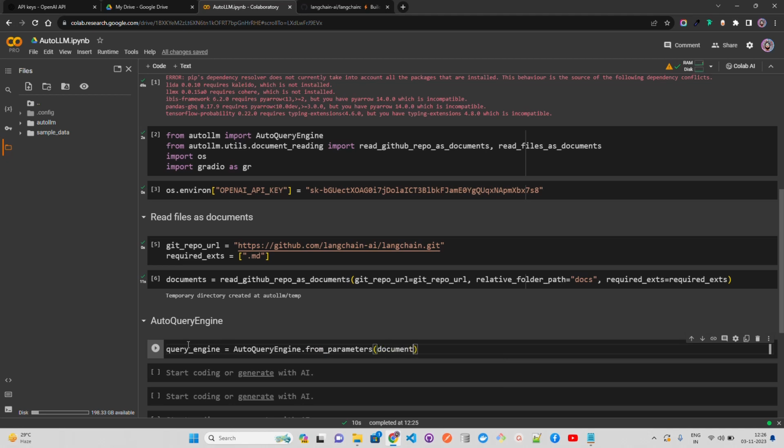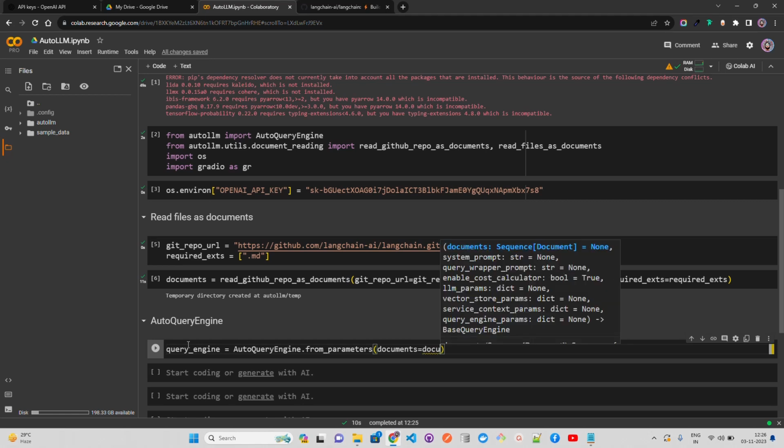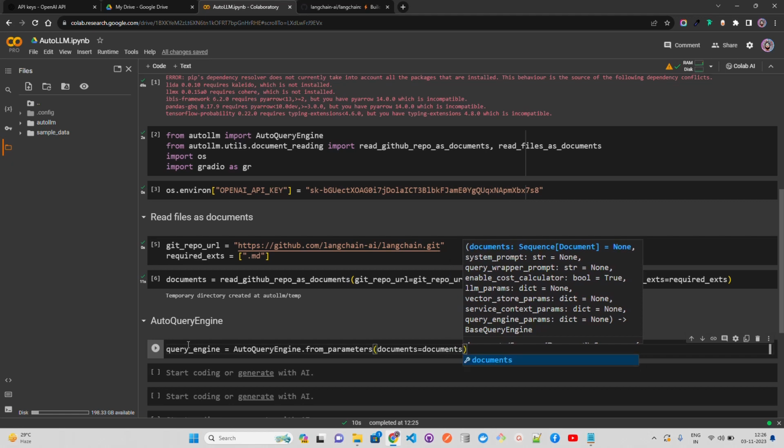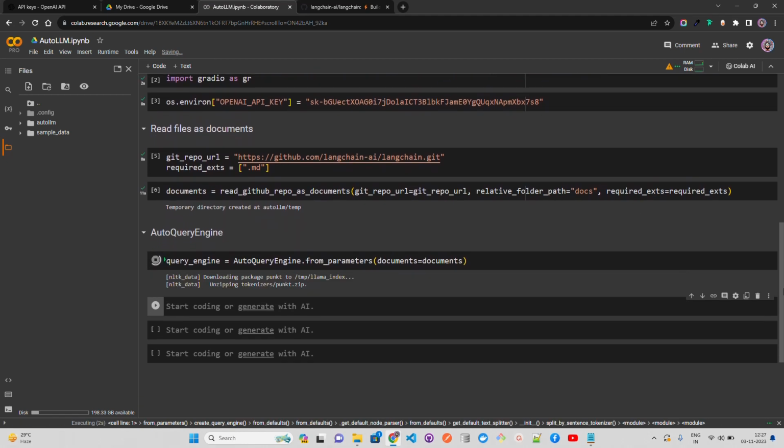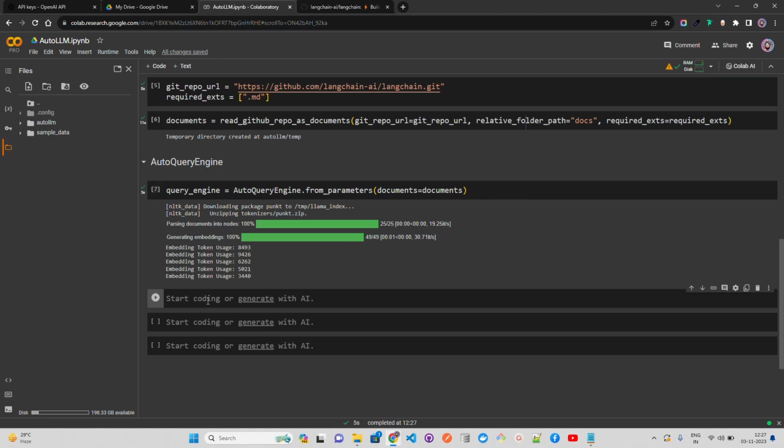And here I'm going to pass documents equals documents. So let's do that, and now we will run this. It says downloading, querying, and embedding tokens. You can see generating embeddings, parsing documents into nodes, and so on. It has 49 out of here, whatever.